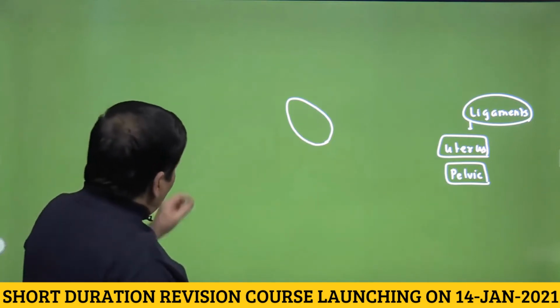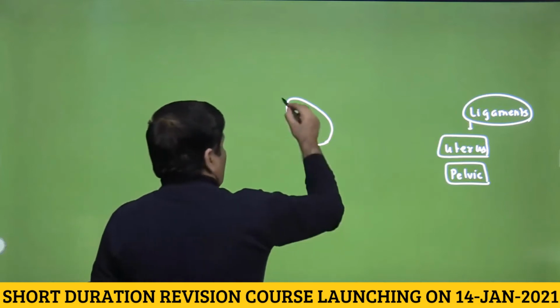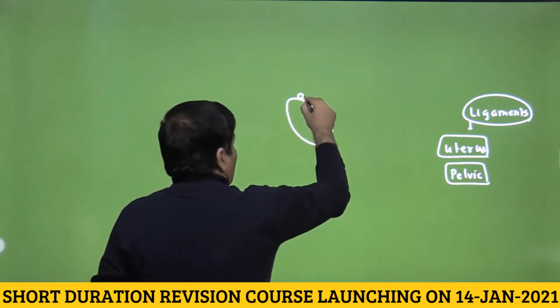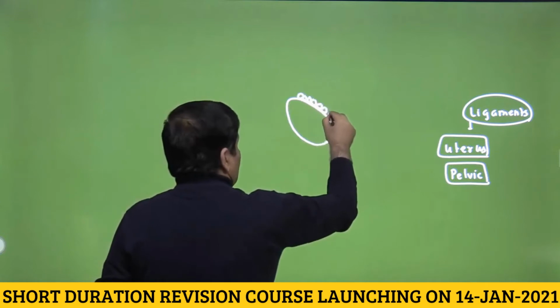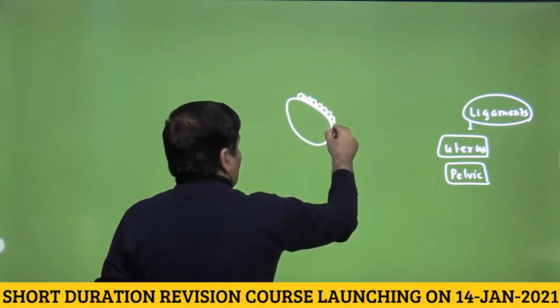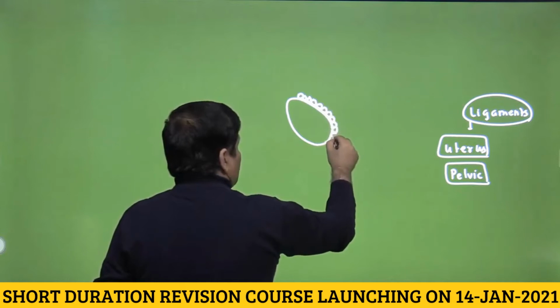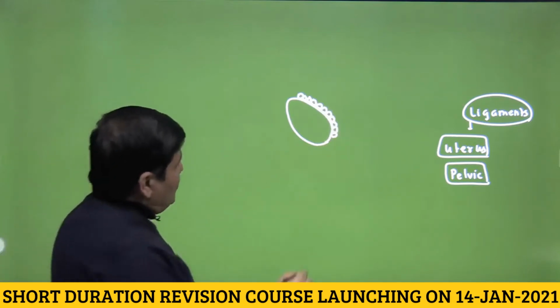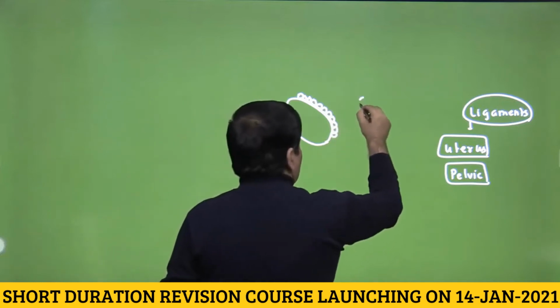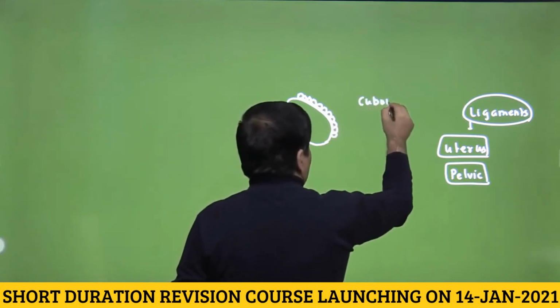Now this ovary is covered by epithelium on its surface. Obviously the free surfaces of the body, as you are aware, are covered by epithelium. So the surface of the ovary is also covered by the epithelium. You know that this epithelium would be cuboidal epithelium.